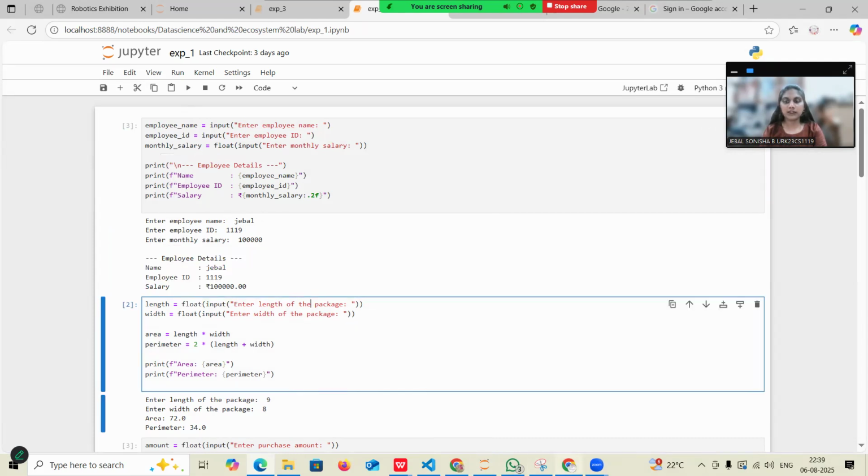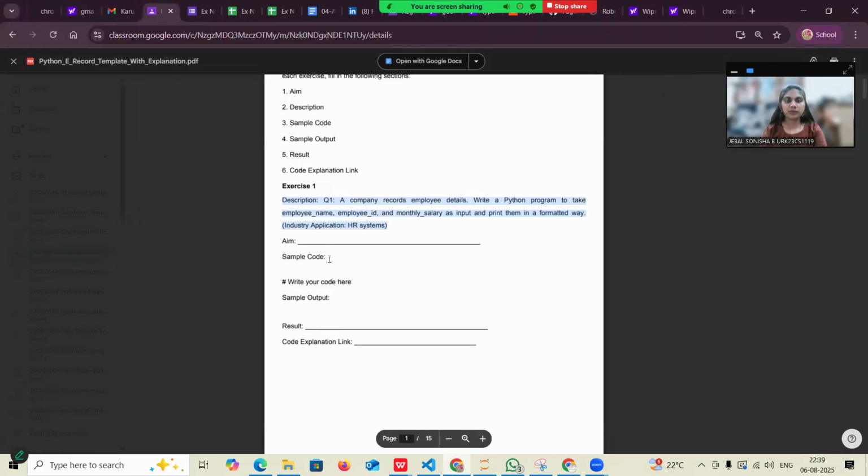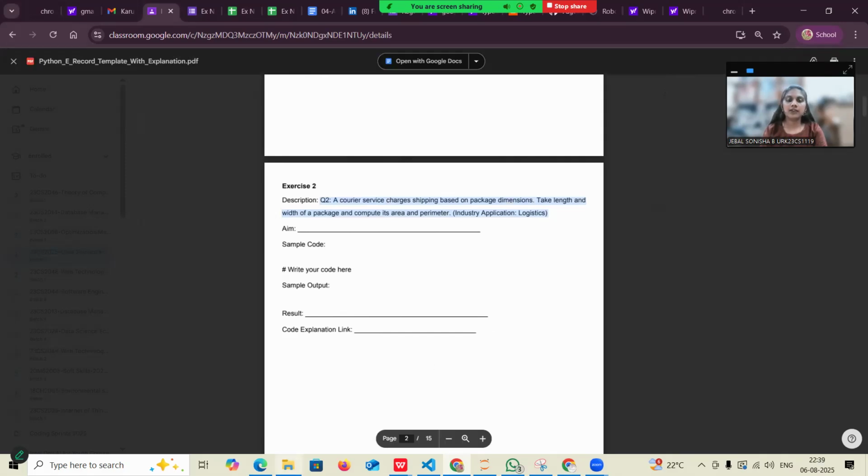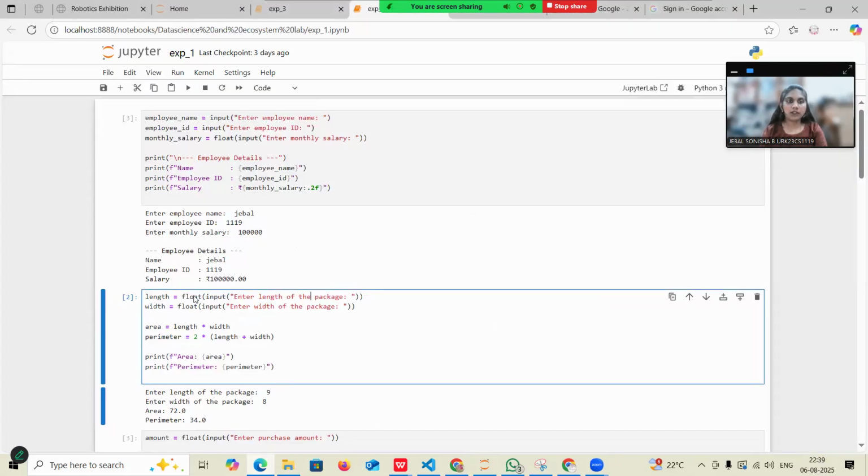My second question is: a courier service charges shipping based on package dimension. Take length and width of the package and compute its area and perimeter. Let's go on with our code.